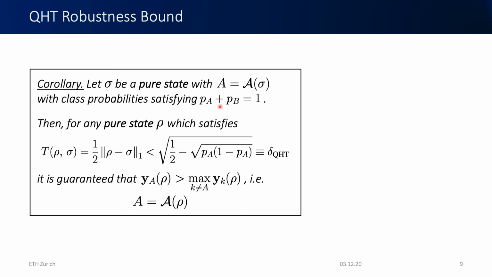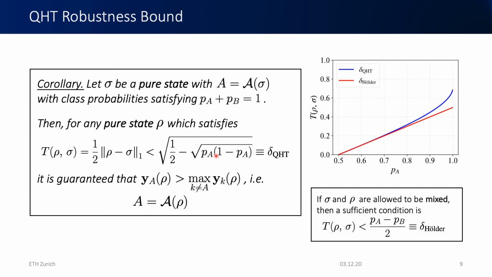And this is a simplifying assumption that we make in order to display it nicely, but in the paper we include the general case where we don't have this assumption on PA and PB. And so this radius increases as PA increases. So if PA goes from 0.5 to 1, so if the classifier becomes more confident in predicting sigma to be of class A, then the robust radius increases.